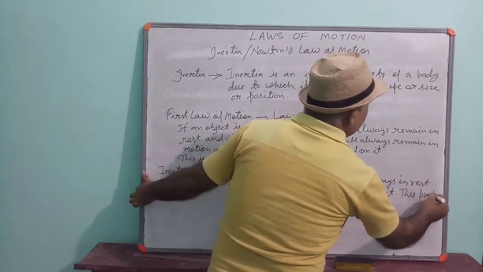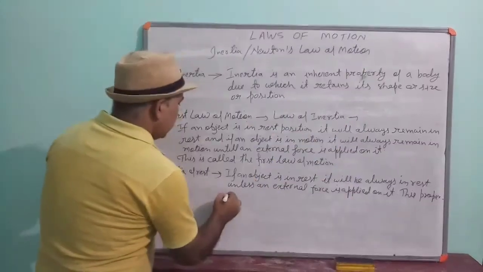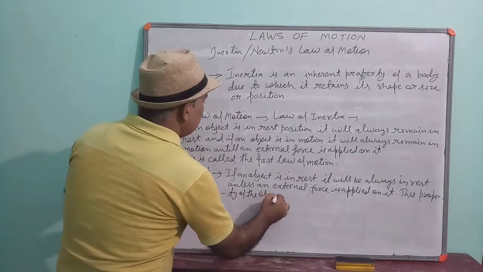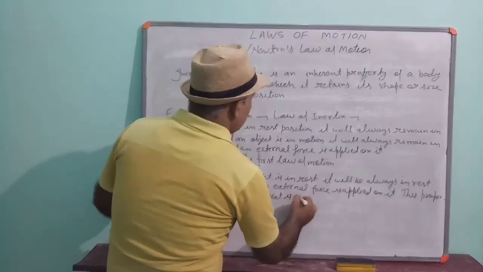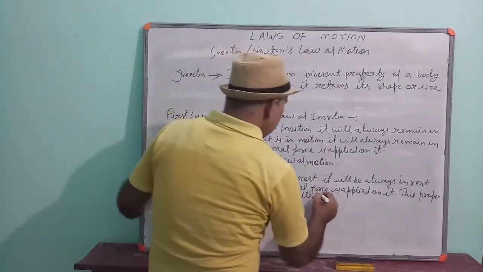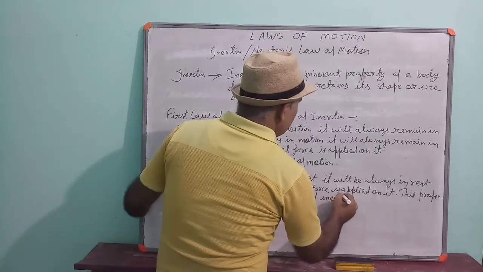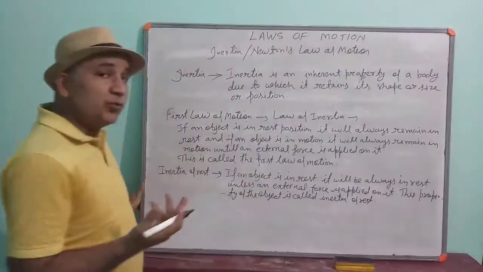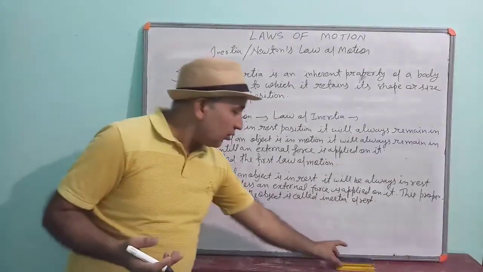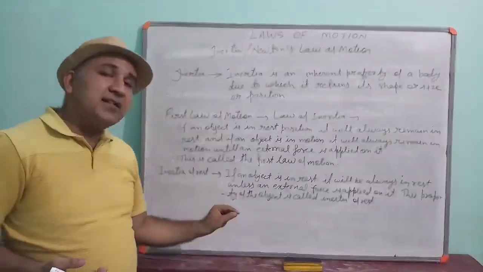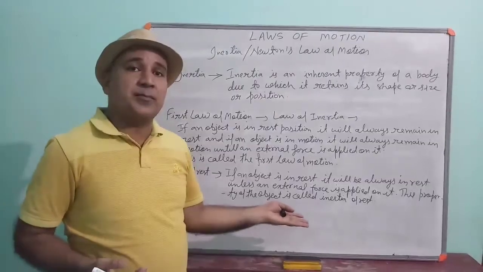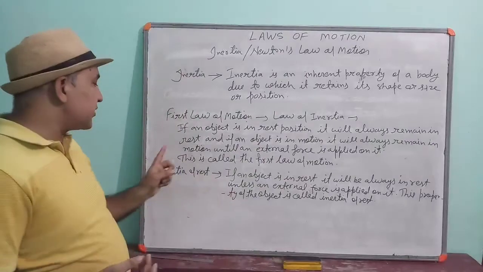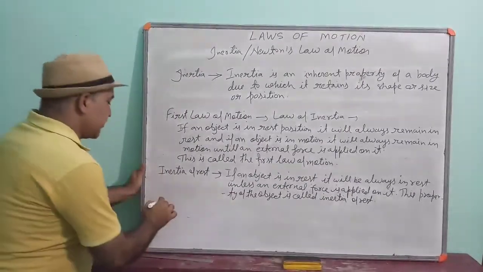This property of the object is called inertia of rest. I hope you have understood. If the body is in rest position, it will always be in rest position until an external force is applied. And this is the property of the object. So this property of the object will be called inertia of rest.